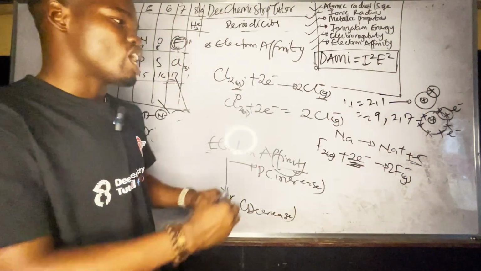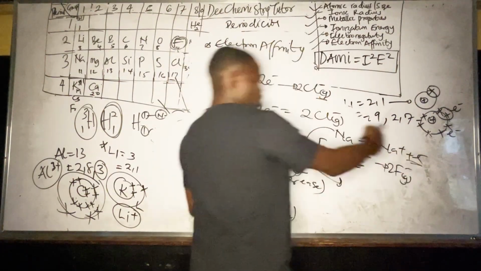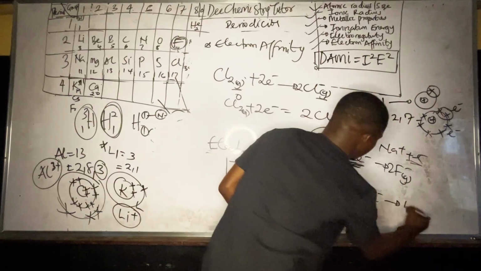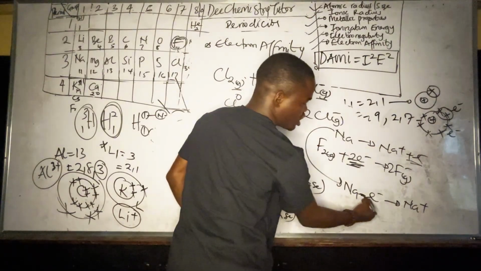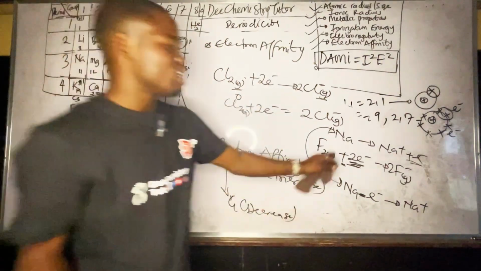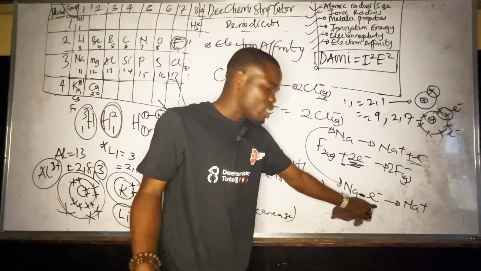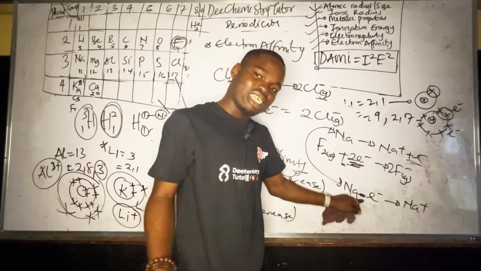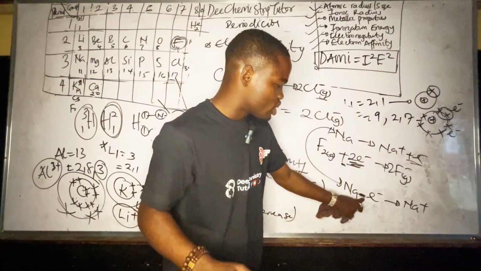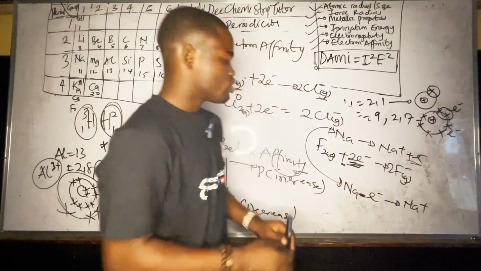Do you understand? So another way I can write this, maybe some of you in your textbook, is that when you take Na, then minus electron to give what? Na plus. So this is like losing the electron, gaining the electron, losing the electron. This is another way to write this, if you want them to be on the same side like this. Can you see? So this also means you are losing because it's negative. Electrons are negative. Do you understand? So please take note of that. If you now do plus, this is minus times minus, it becomes plus.